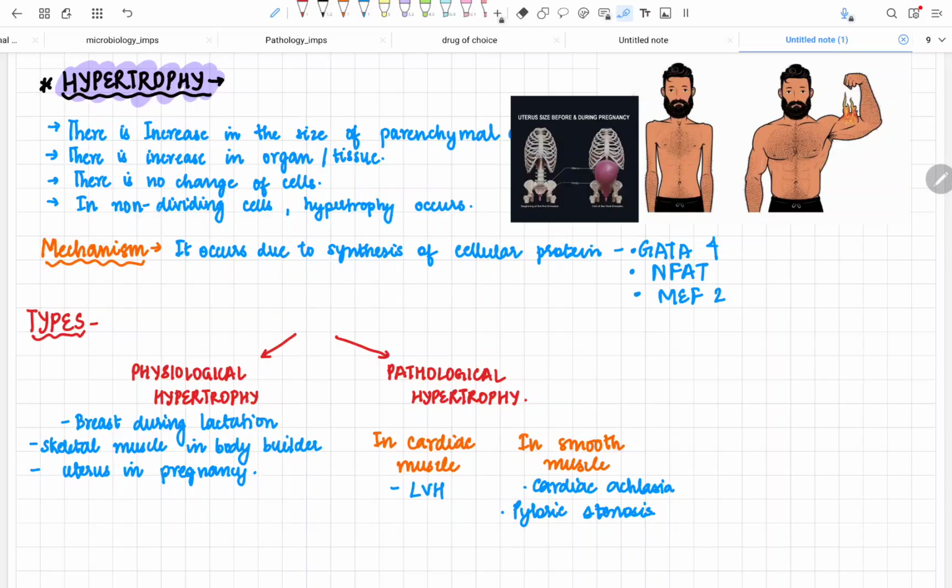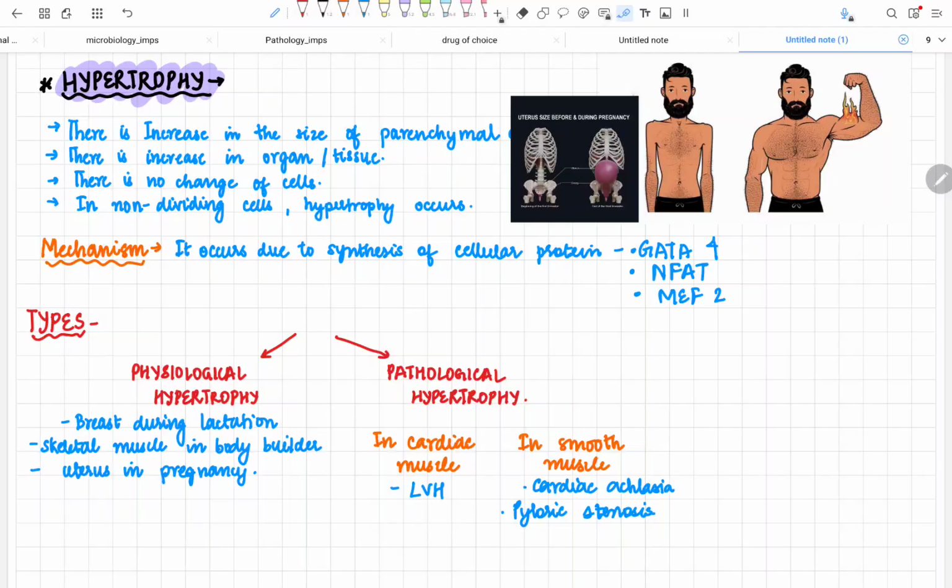Usually hypertrophy occurs in non-dividing cells. Now what are the non-dividing cells present in the body? Yes, it is the skeletal muscle cell. The skeletal muscle cell is a non-dividing cell, and if hypertrophy alone occurs in the body, then it usually occurs in skeletal muscle cells. Usually, hypertrophy and hyperplasia come along together in the organs and cells. But if hypertrophy occurs alone in a type of muscle, then it is probably pure hypertrophy. Now, what is the underlying mechanism behind it?